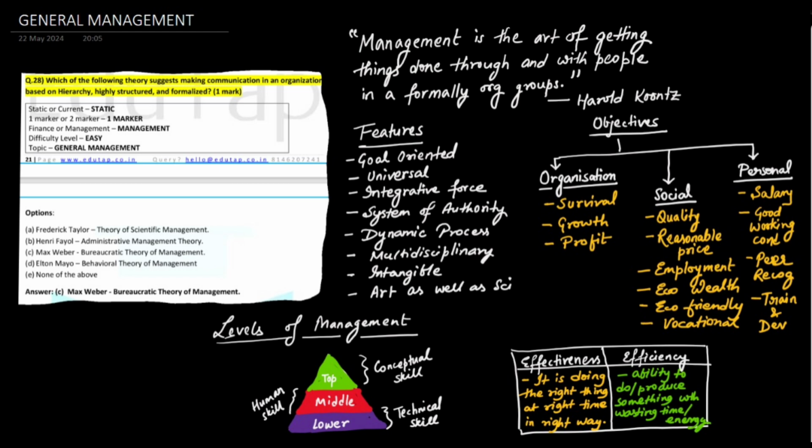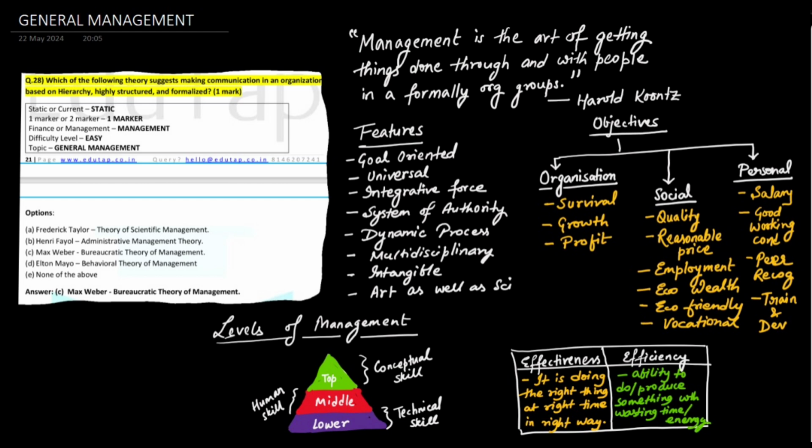For social objectives, there is quality. We need to maintain the quality. Then the price should be reasonable. It provides employment. Therefore, businesses and organizations are supported by the government. Then it creates economic wealth. It is eco-friendly, and it provides training and vocation to graduates or freshly educated people. So these are its social objectives.